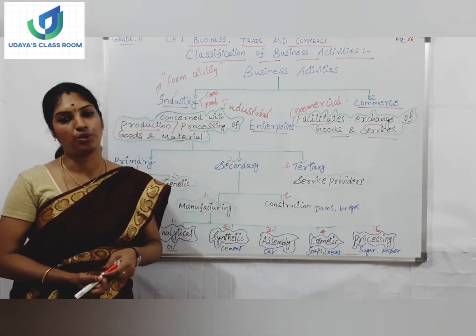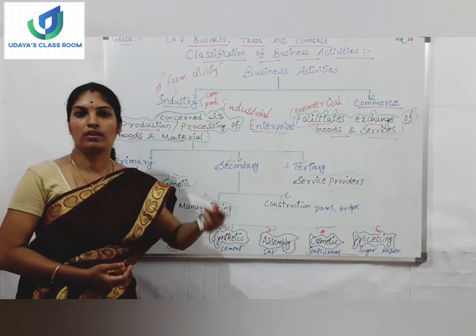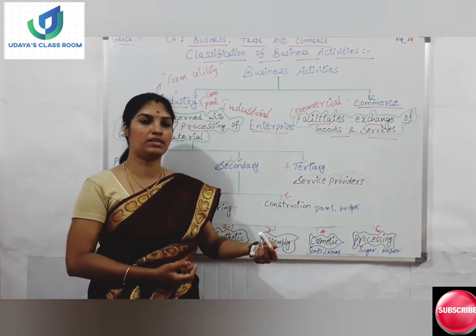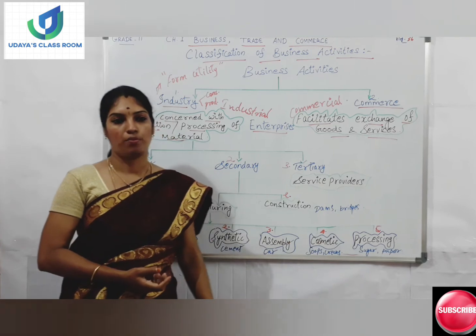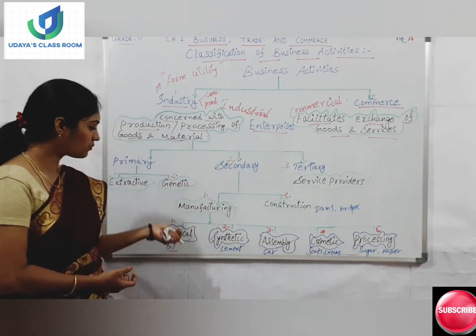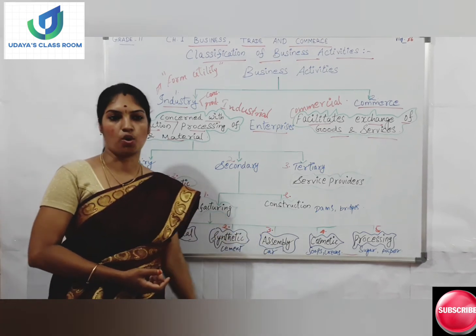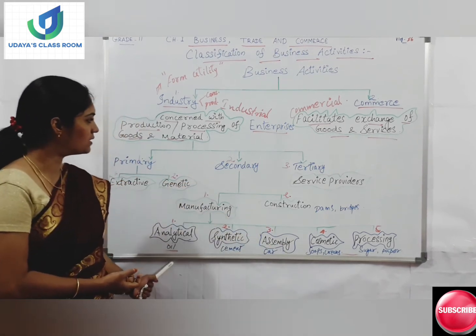Converting raw material into finished goods, following successive stages or successive steps or successive processes, will be done to produce a final product. So this is the brief explanation about the manufacturing industry. Hope you are clear with all these industries.